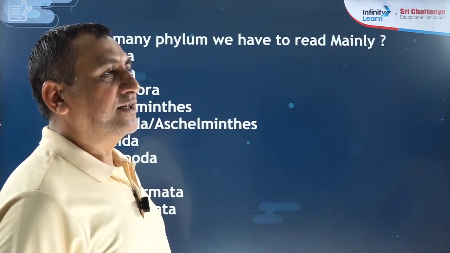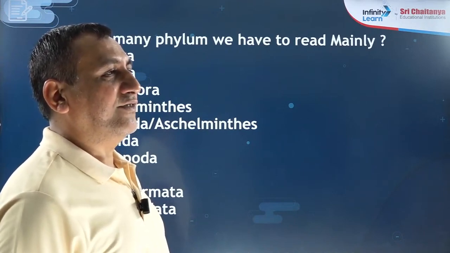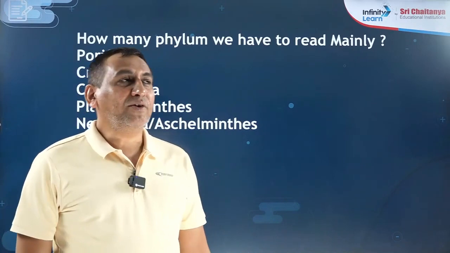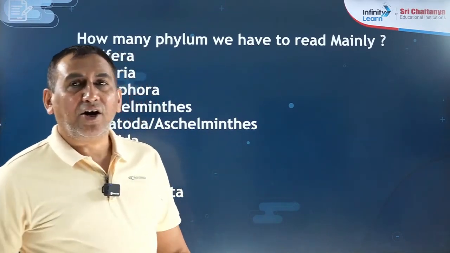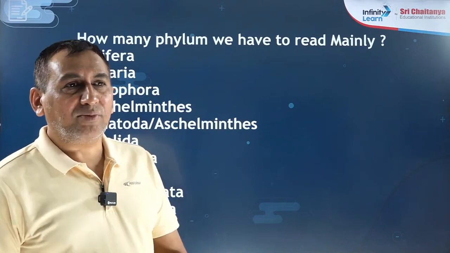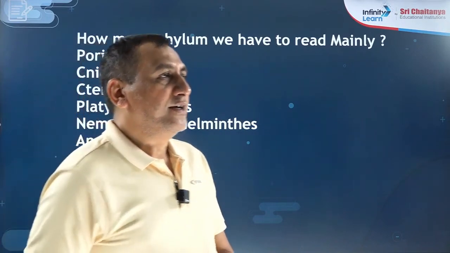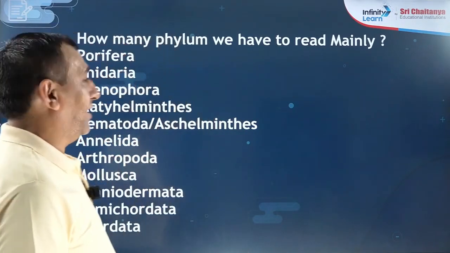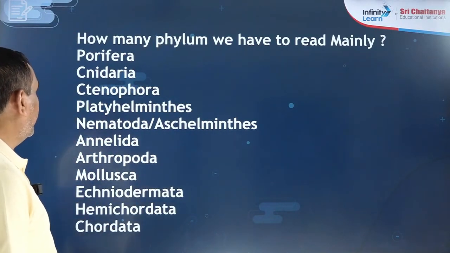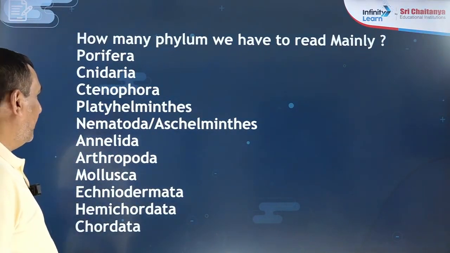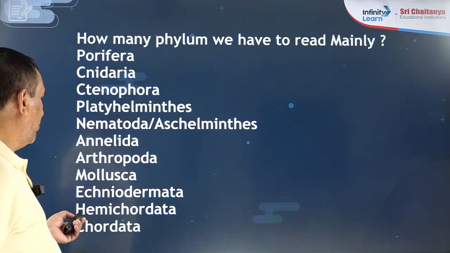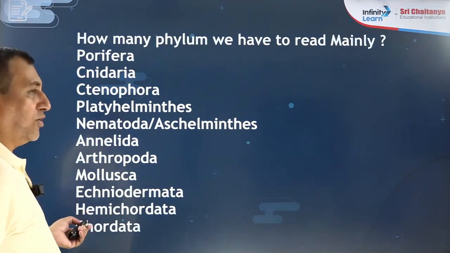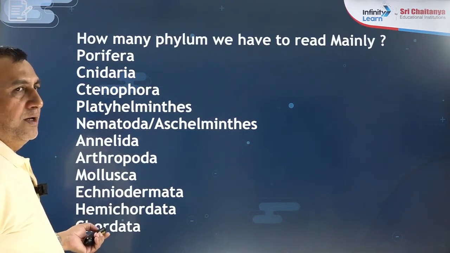Yes Swati, fishes get sick. Very good. So how many phyla do we have to discuss, Swati? 11 phyla. Are you getting it, Swati? How many phyla are there? Jyoti, are you getting how many phyla? 11 phyla are there. Yes, Krishna, 11 phyla are there. So Porifera, Cnidaria, Ctenophora, Platyhelminthes, Nematoda, Annelida, Arthropoda, Mollusca, Echinodermata, Hemichordata, and Chordata.